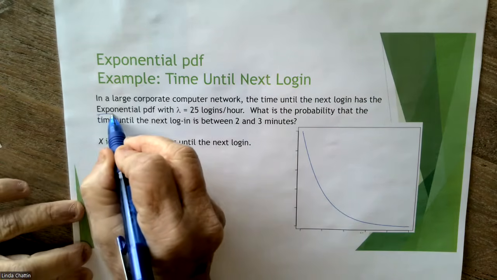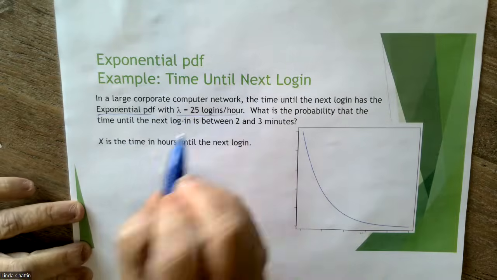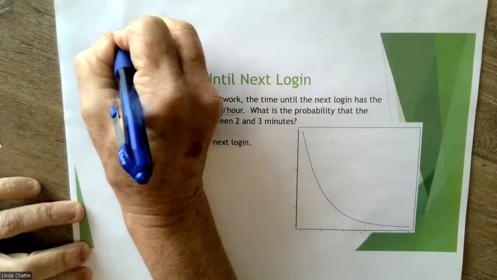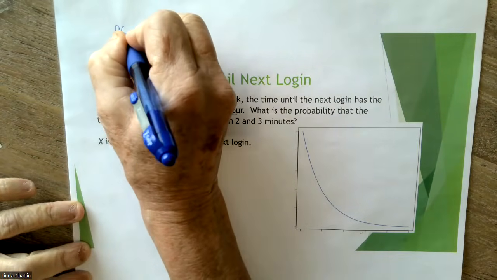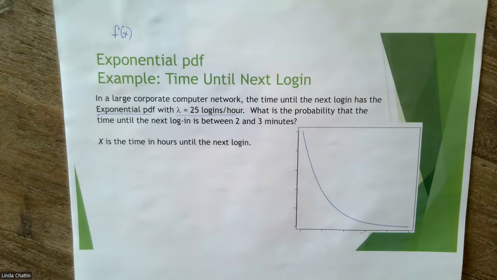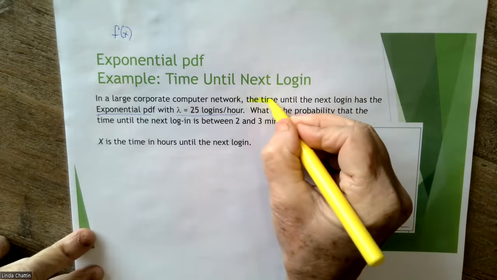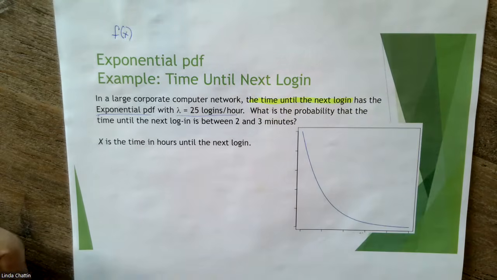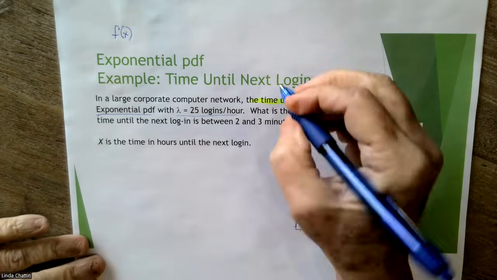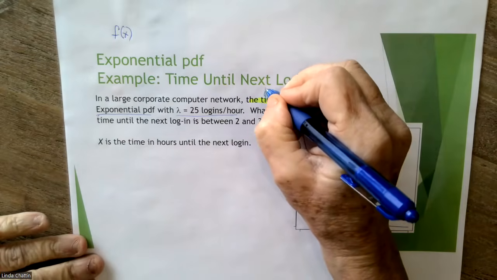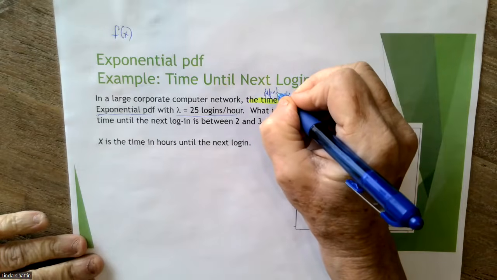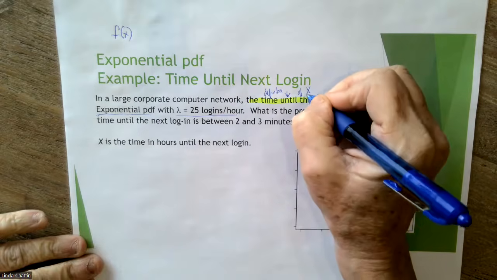So on a quiz or an exam, if you see this, you should be able to say, oh, okay, my random variable X, which has a word definition, so that's what X is, the time until the next login. So we could say that this is the definition of X, the random variable.